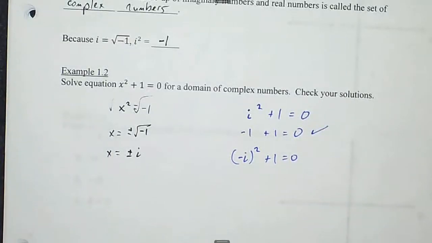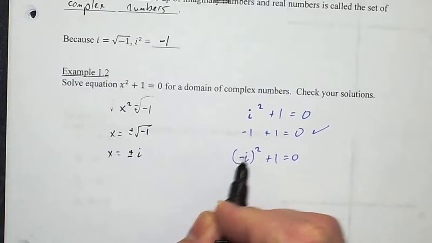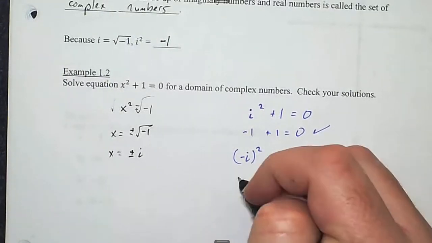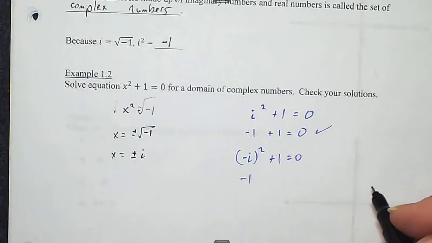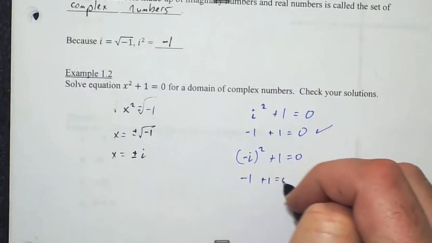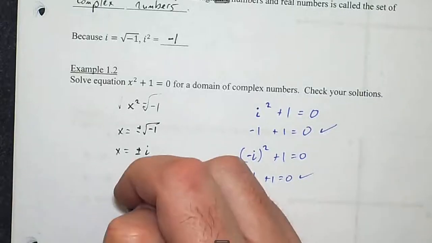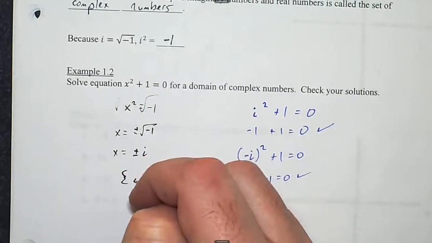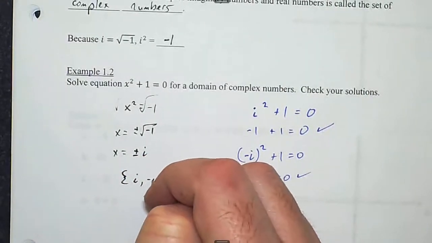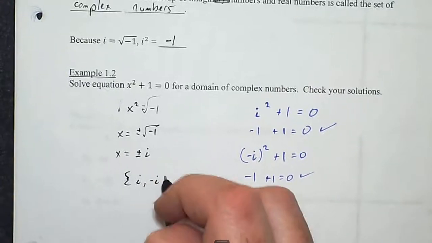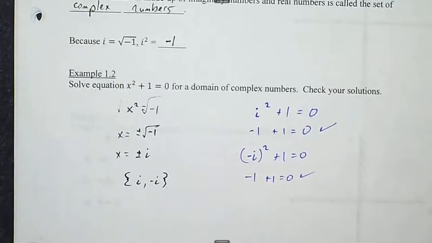Negative squared is a positive. So that negative is going to go away when I square it, and i squared is negative 1. So that's also a solution. So we have two complex solutions, i and negative i. I recommend you put a little tail on your i's.